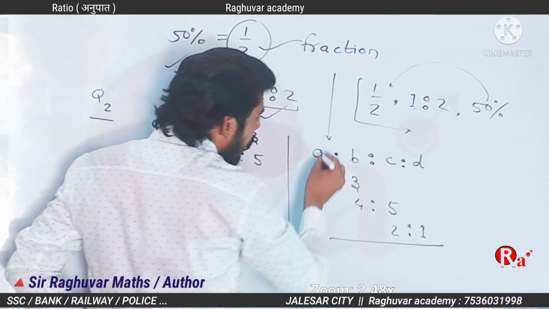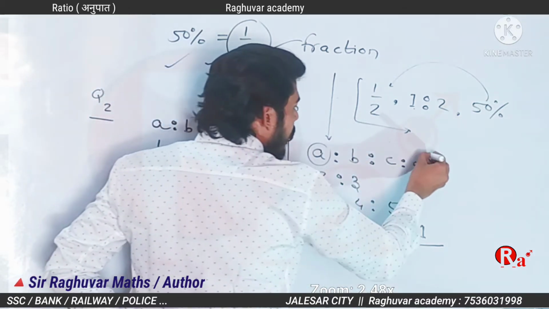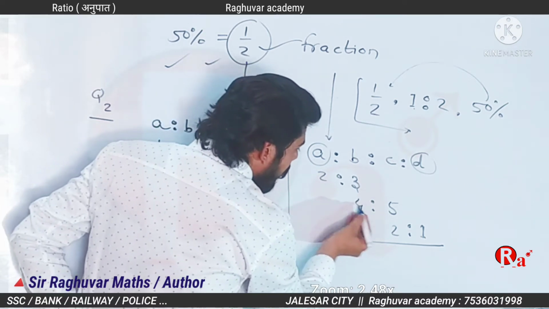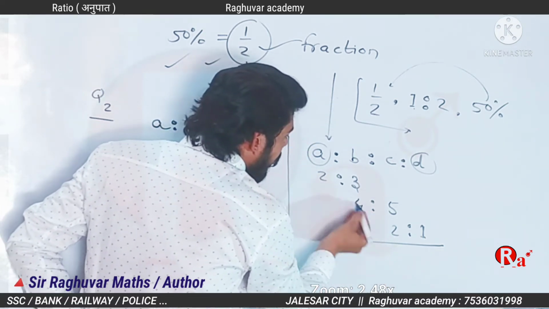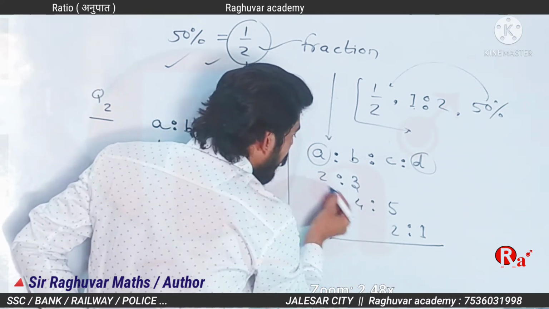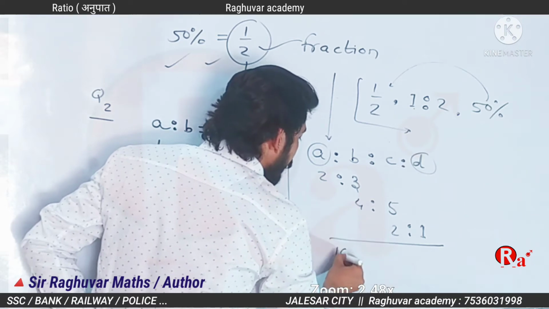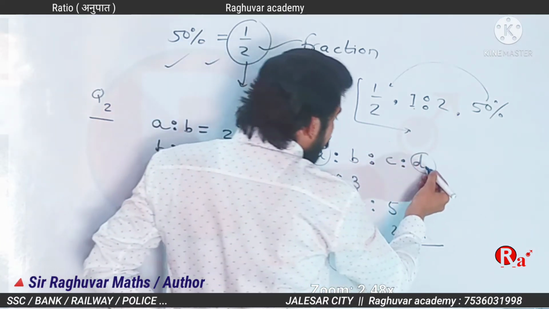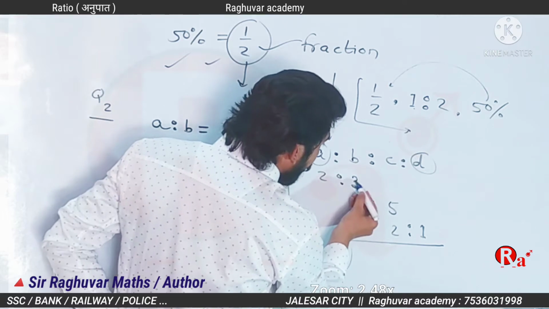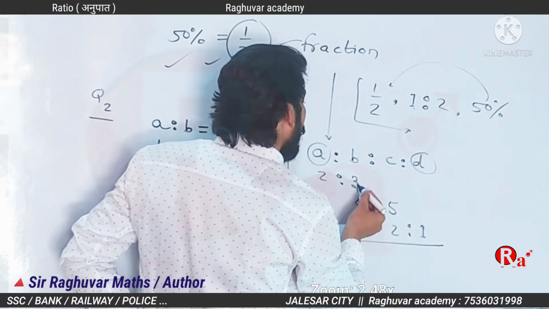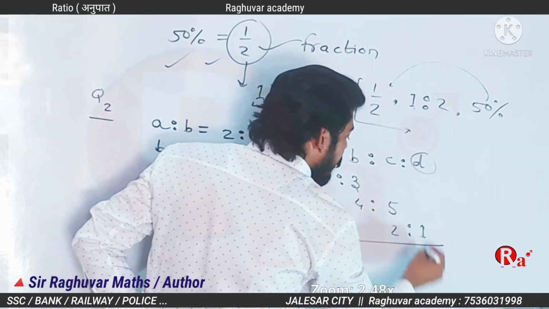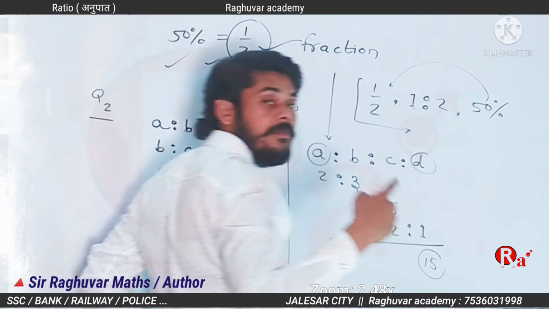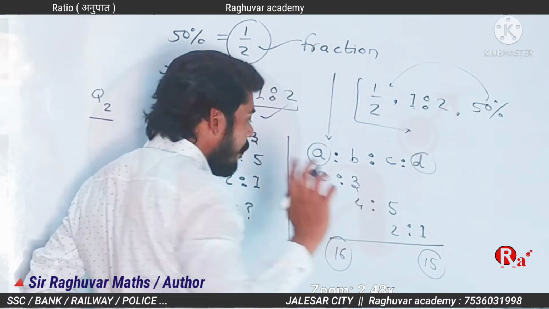Find A ratio D. Directly, 2 multiply by 4 multiply by 2 is 16, and for D, multiply 3, 5, 1, which is 15.